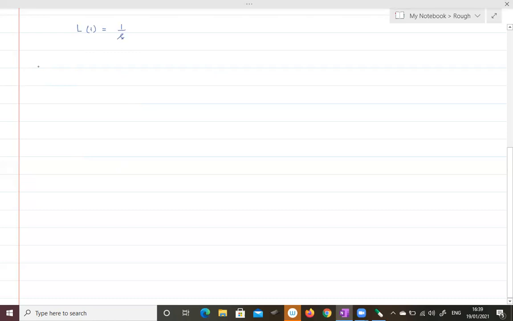The proof of this is, we know that the Laplace transform of f of t is equal to integral 0 to infinity f of t e power minus st dt. So this is the definition.